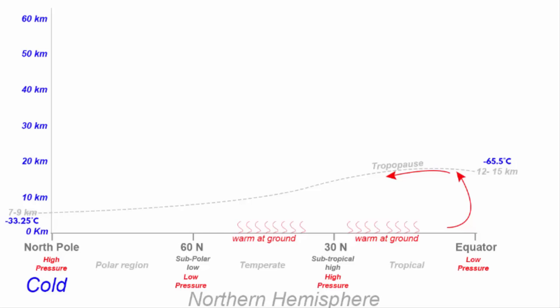And the reason behind this temperature difference is a topic for another video. For now, all you have to understand is that the equator's tropopause is much lower than the Arctic region's tropopause. Anyhow, the warm air at the equatorial region rises up and moves towards the poles. On its way, it comes down or sinks at the subtropical region, because just now we learned that the air at upper troposphere is cool.